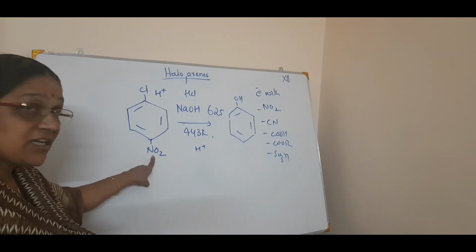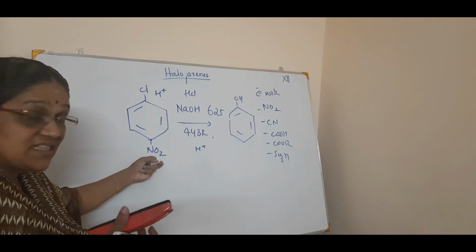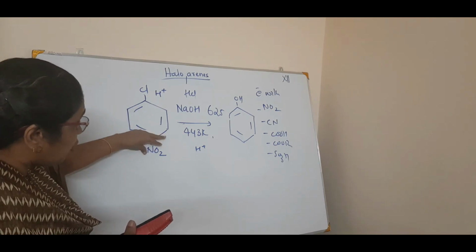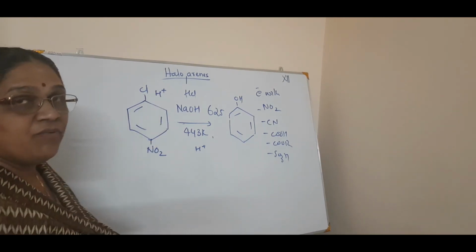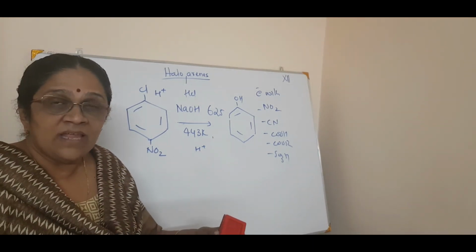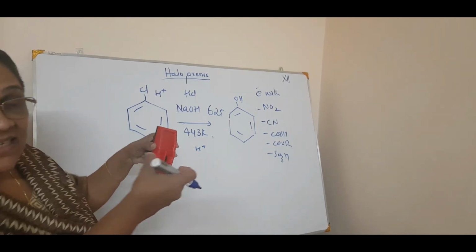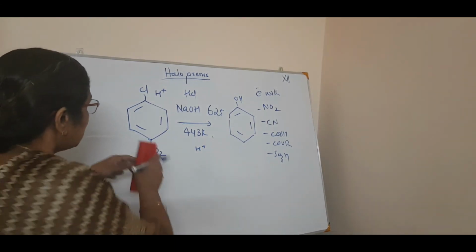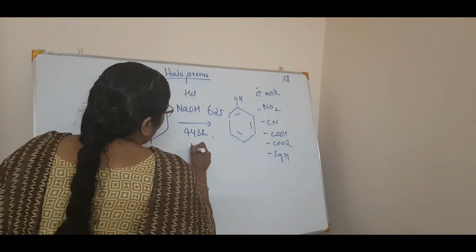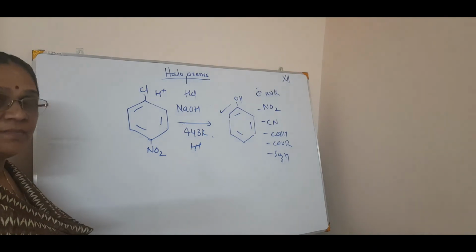Due to this effect of this electron withdrawing group, that means this group has a tendency to withdraw the electron density towards itself. Withdraw means, theoretically it is not withdrawing. The electron cloud is the polarizing power and all, you know. So the density is coming into that, that's all. Correct. So at 443 Kelvin and H plus, this reaction happens in NaOH.